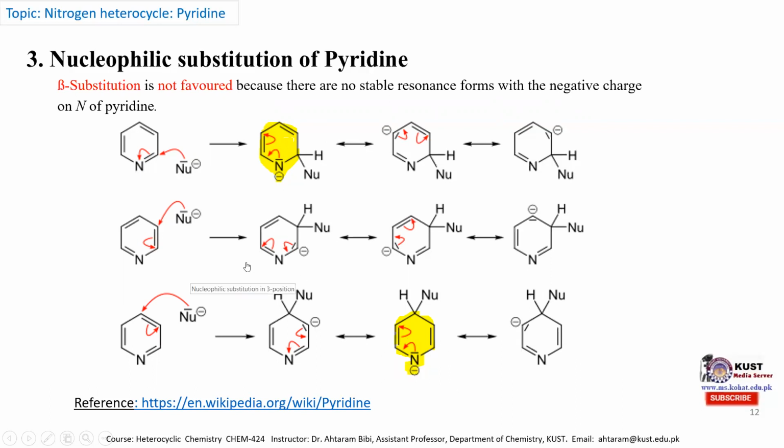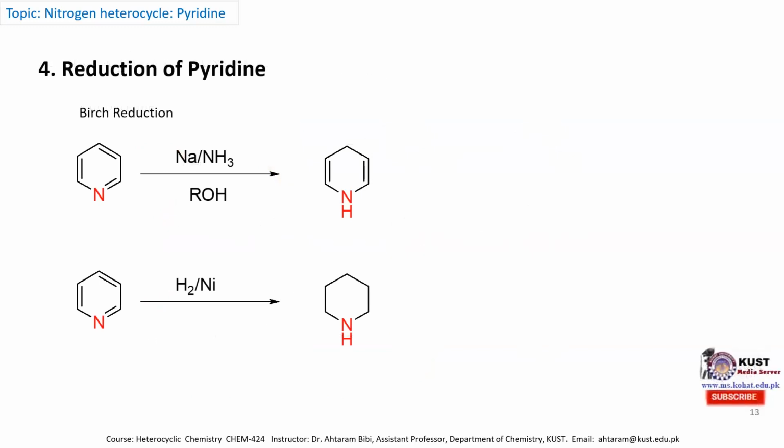At the beta position, the substitution is not favored because it exists in mesomeric forms which are unstable compared to the alpha and gamma positions, as they carry the negative charge on a carbon atom instead of the nitrogen atom. Therefore, nucleophilic substitution of pyridine occurs at the alpha and gamma positions and is not favored at the beta position. Next is the reduction reaction of pyridine.